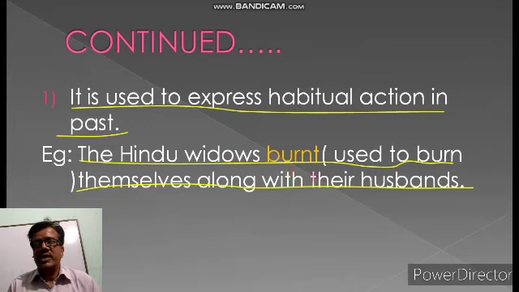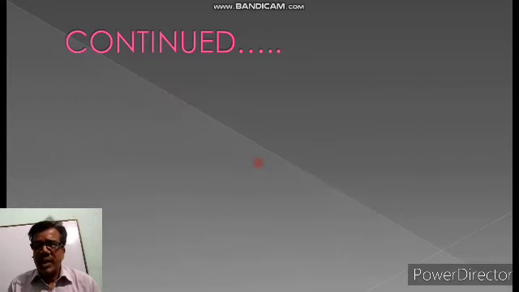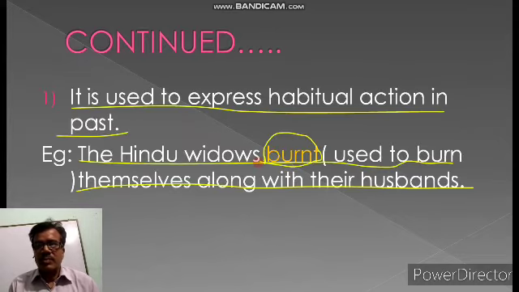When their husband died, then the wife also burnt herself. It was the custom, a habitual action. Used to burn. So whenever there is a habitual action in the past, we also use simple past.